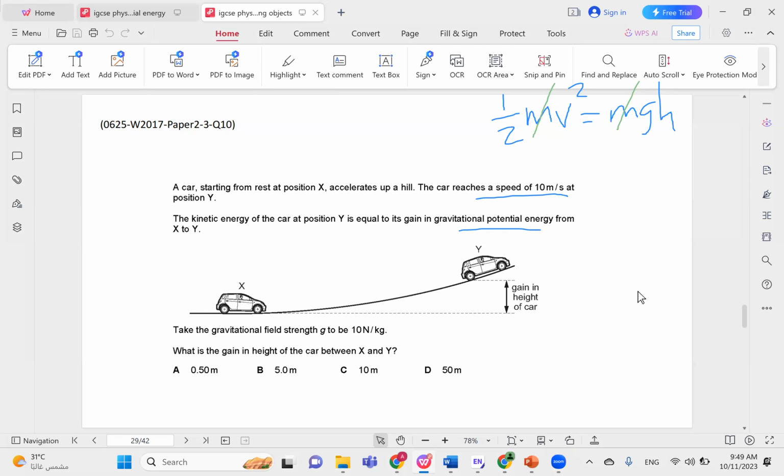So let's substitute the values. We have half times 10 squared equals 10 gravity times h, which we do not know. So half times 10 squared, that's 50. That's equal to 10h, so h is 5. And the correct answer here would be choice B.